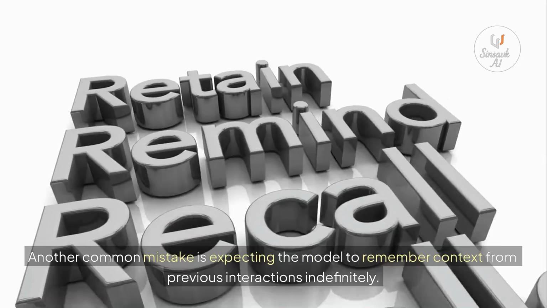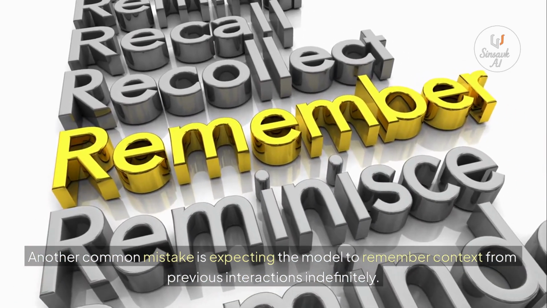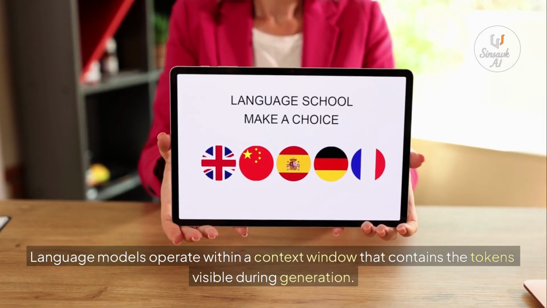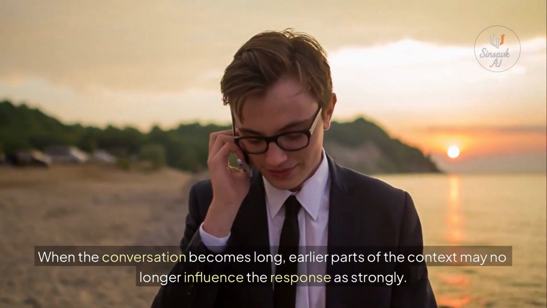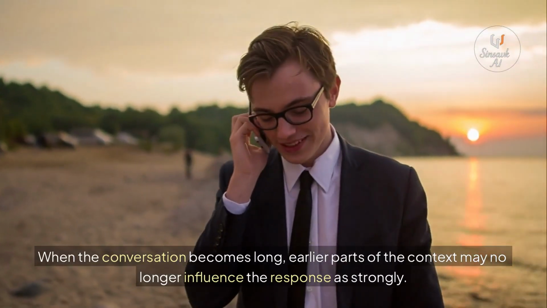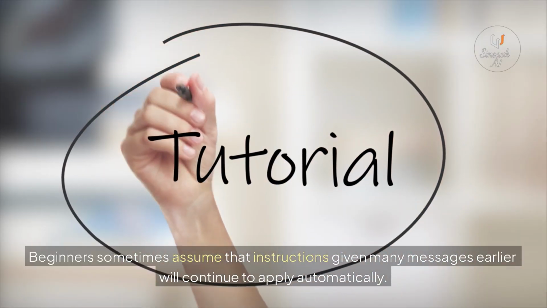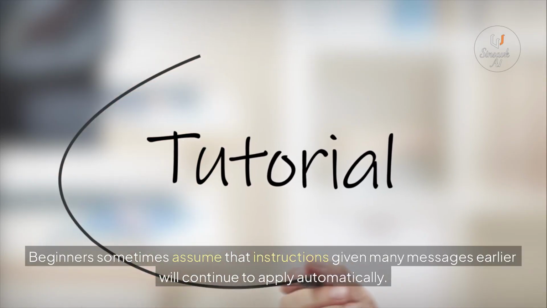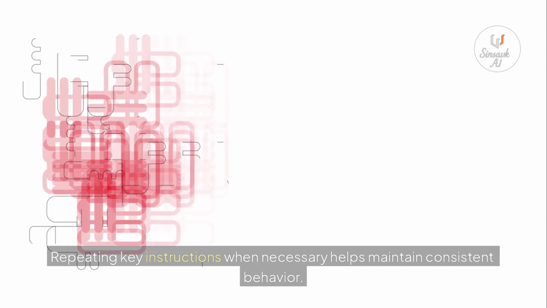Another common mistake is expecting the model to remember context from previous interactions indefinitely. Language models operate within a context window that contains the tokens visible during generation. When the conversation becomes long, earlier parts of the context may no longer influence the response as strongly. Beginners sometimes assume that instructions given many messages earlier will continue to apply automatically. Repeating key instructions when necessary helps maintain consistent behavior.